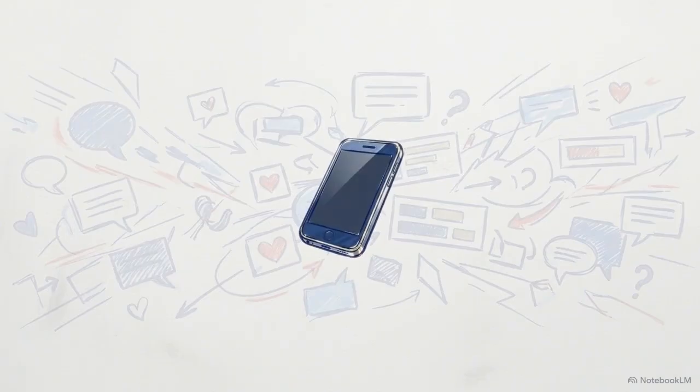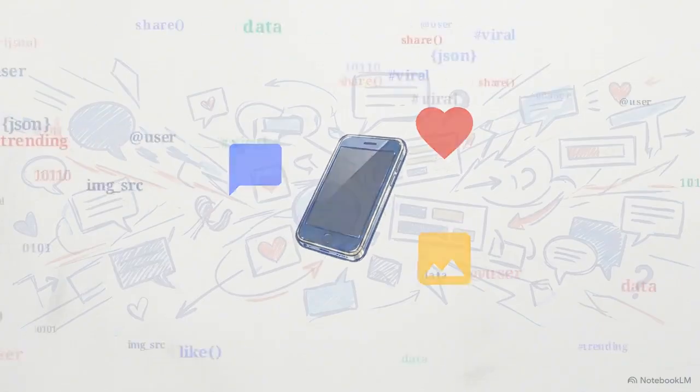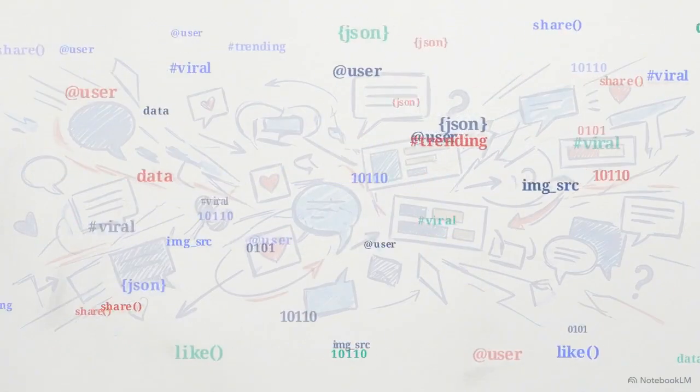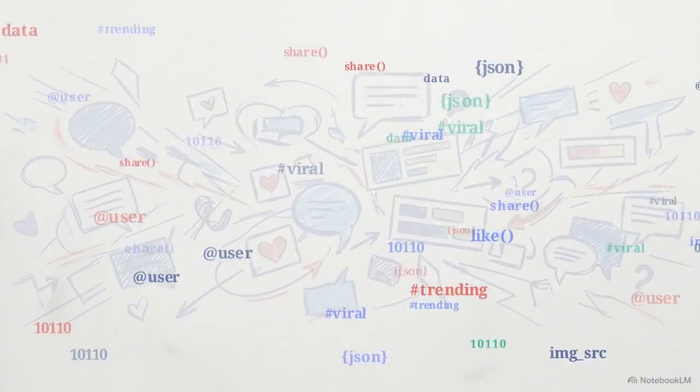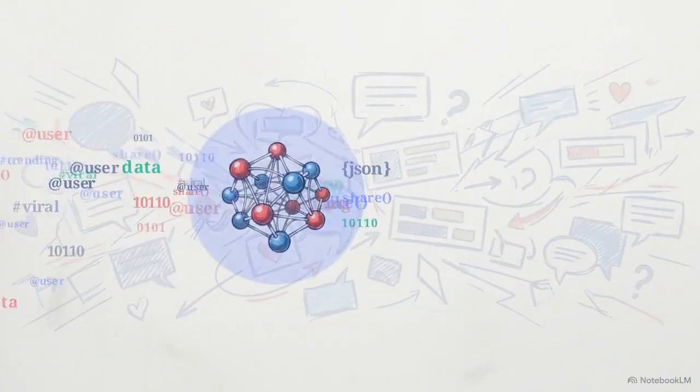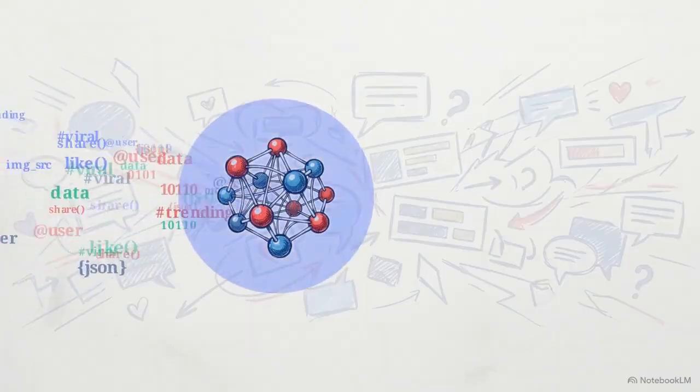When everyday users look at social media, they see posts, likes, and comments. As computer scientists, you need to view it as a massive, continuous, and highly chaotic stream of unstructured data. To make sense of this noise, we have to route it through complex computational pipelines.